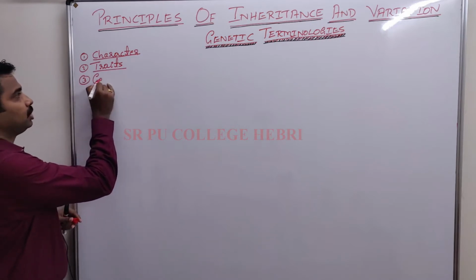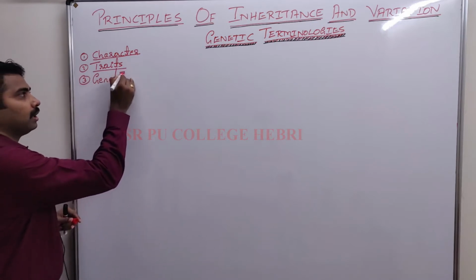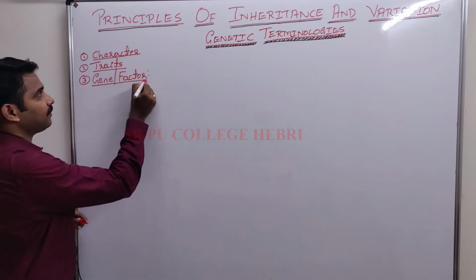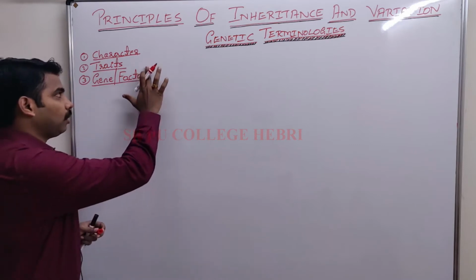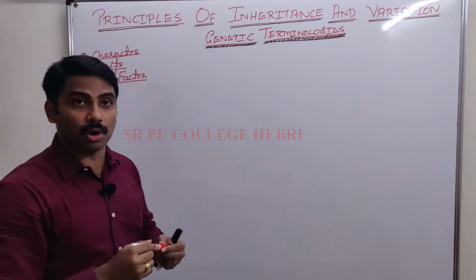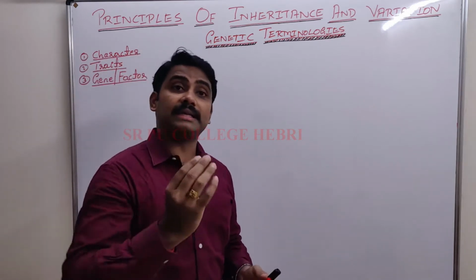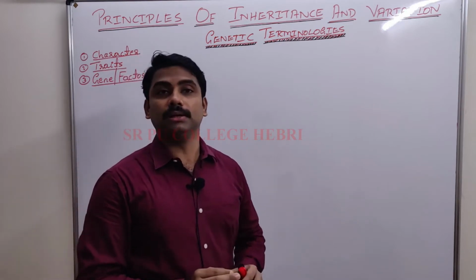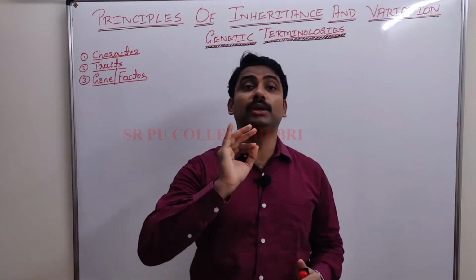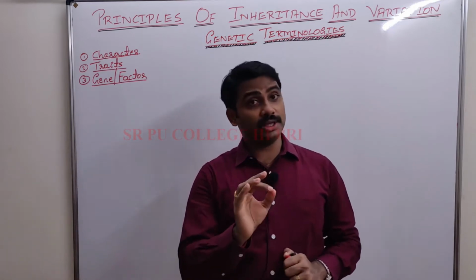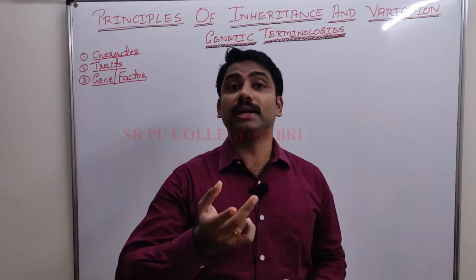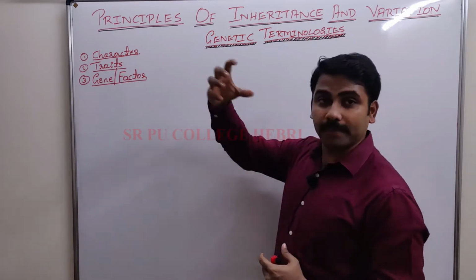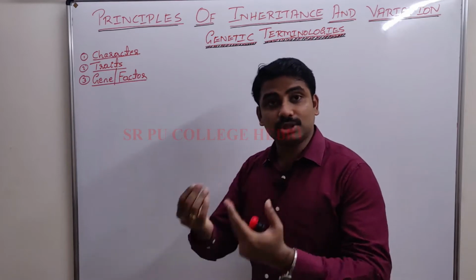Now the third one is gene, which Mendel called a factor. Mendel called it a factor, but later it was called a gene. You can write down the definition. Gene is the basic unit of heredity, nothing but the transmission of a character from parents to their offspring.